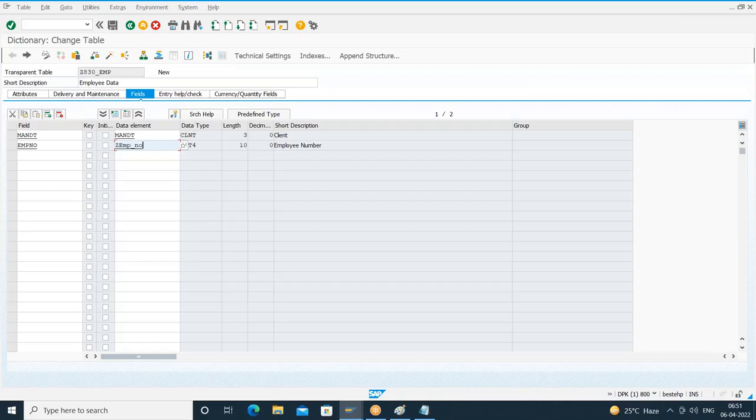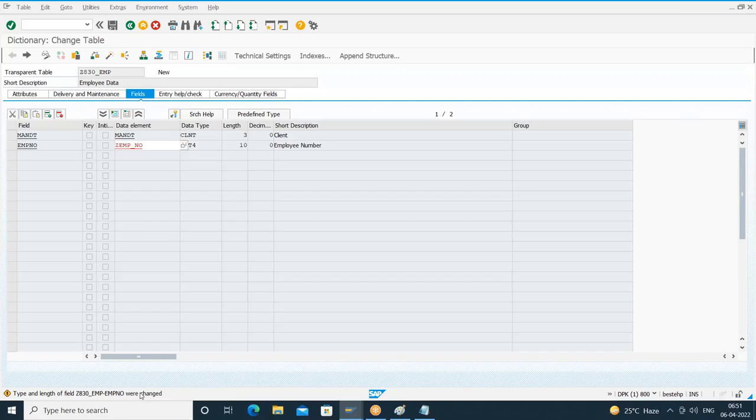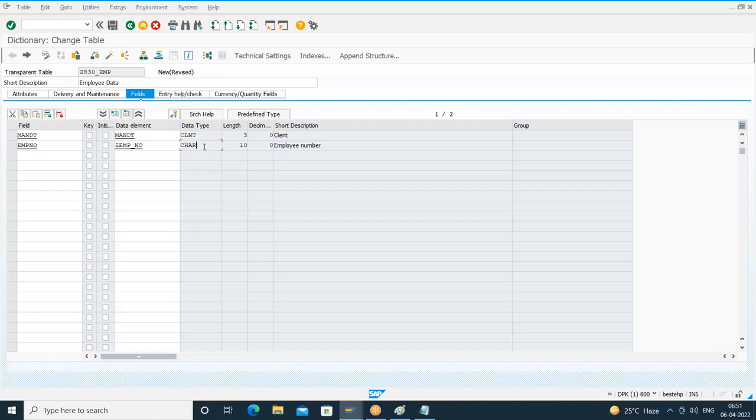Understood? I'll press enter. If I press enter again, I got a warning on the status bar: type and length of the field are changed. Continue. Yeah, it is also there. This ZEMP underscore number is also already there. Okay, so I'll give another name: Z employee number. I'll press enter. Yeah, it is not there. So I got the message in the status bar: Z employee number is not active. Understood? It is not active.